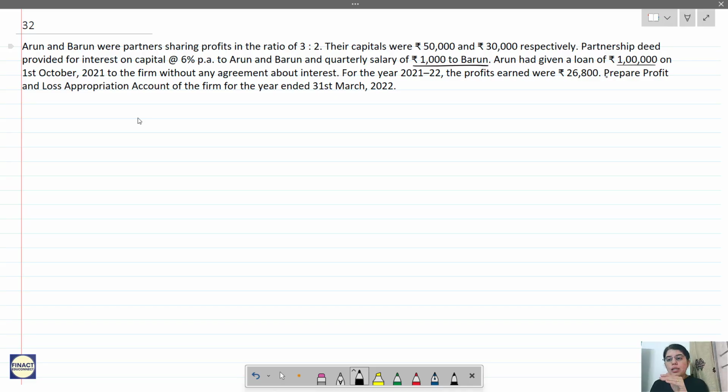Now what are they asking? Prepare profit and loss appropriation account of the firm for the year ended 31st March 2022.